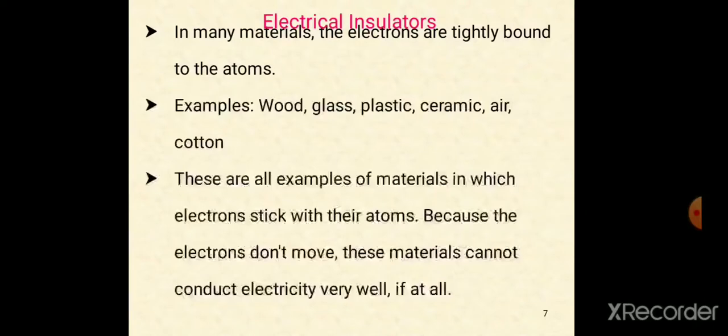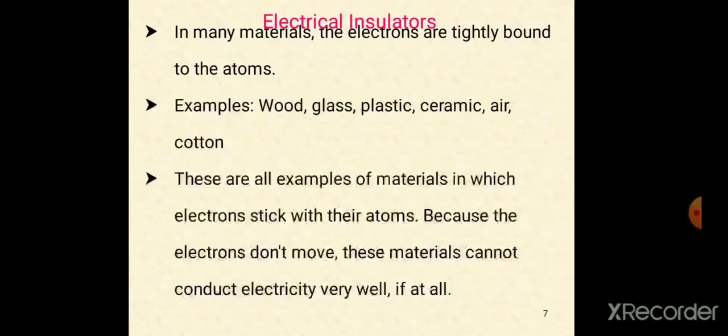One of the materials is electrical insulators. So what is an insulator? Insulation means it does not allow the electrons to flow. In many materials, the electrons are tightly bound to the atoms. The meaning is, if you want electricity, the electrons should always move. If the electrons are bonded very tightly with the atoms, they do not move freely. If there is no free movement of electrons, there is no current or electricity.